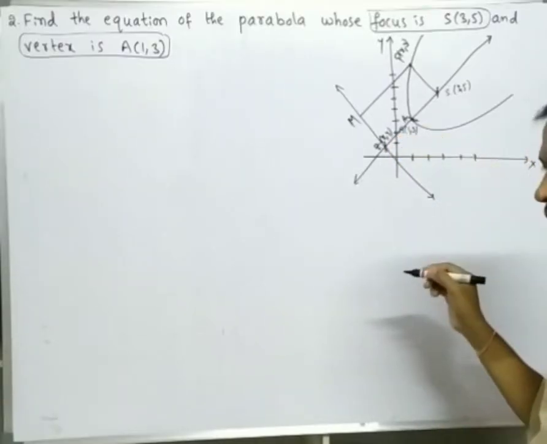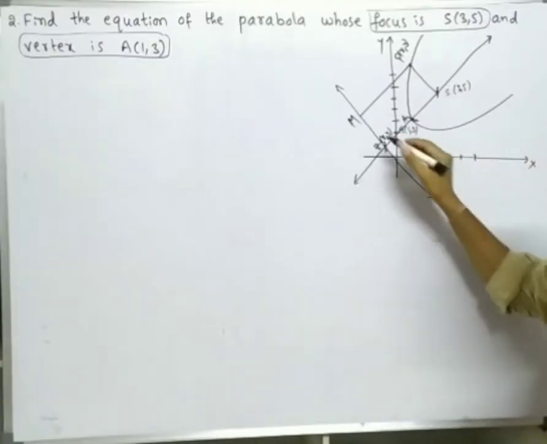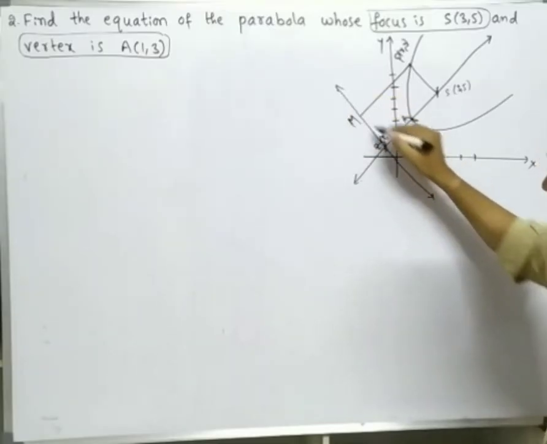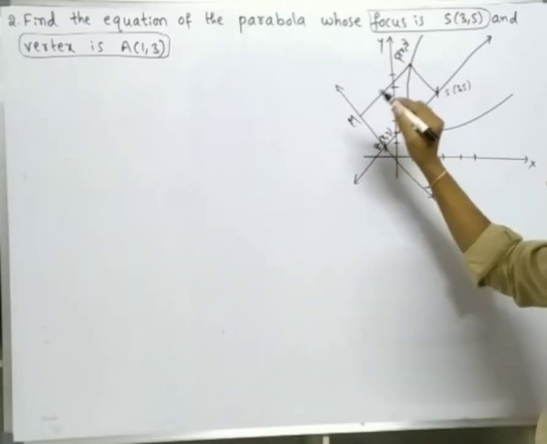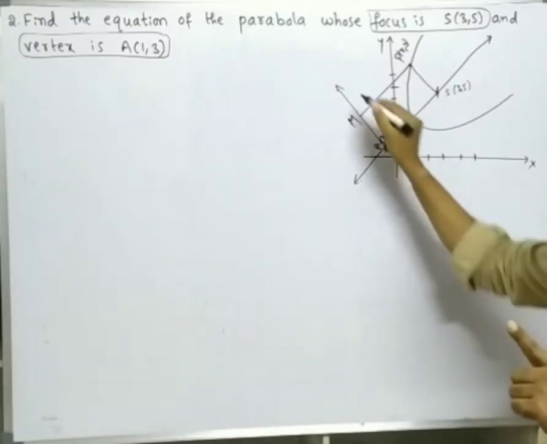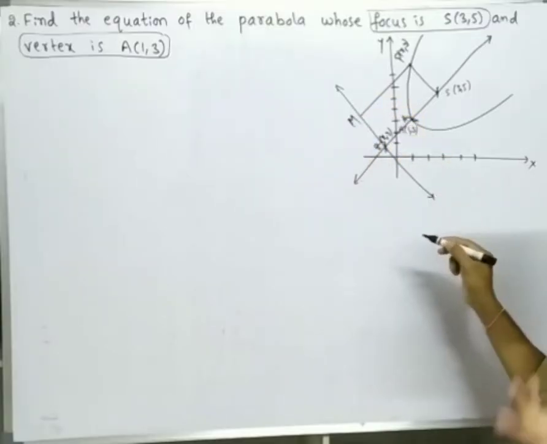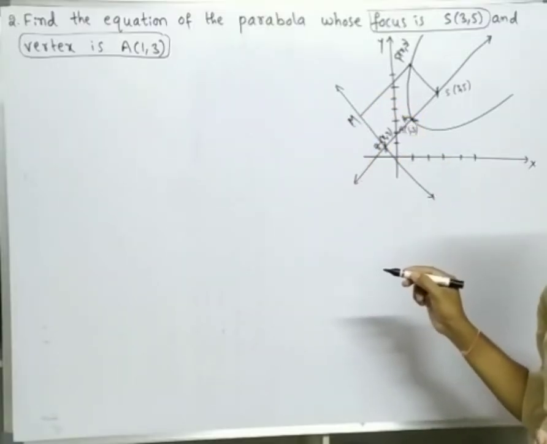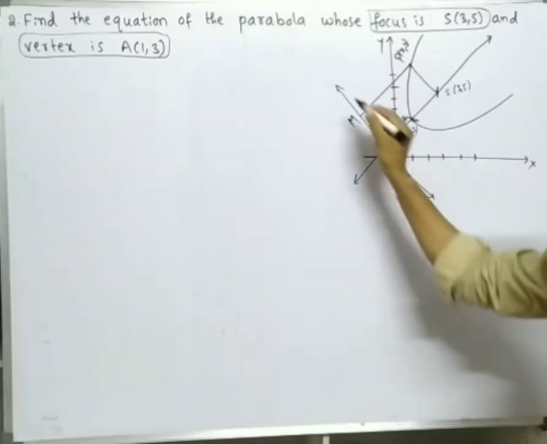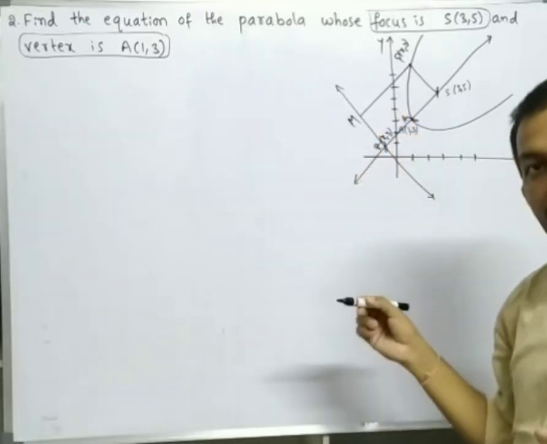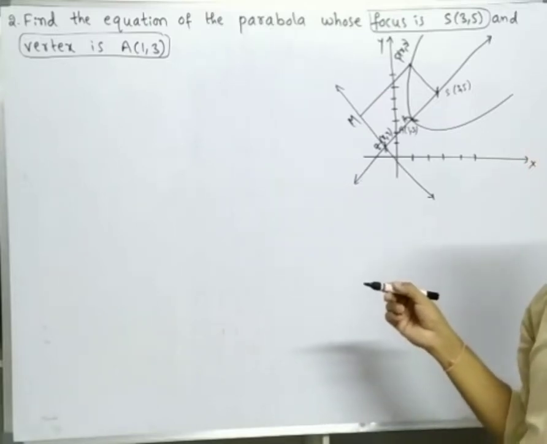So here I am going to find the equation of the directrix. How can we find the equation of the directrix? We should know at least one point on this line, and we should know the slope. If we know the slope and the point, we can easily estimate the equation of the straight line using the formula y minus y1 is equal to m into (x minus x1).